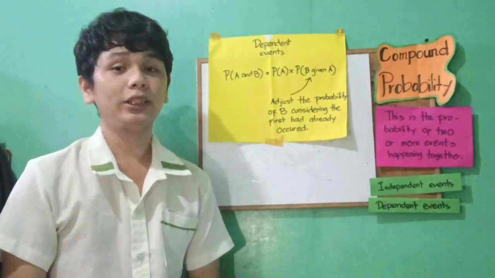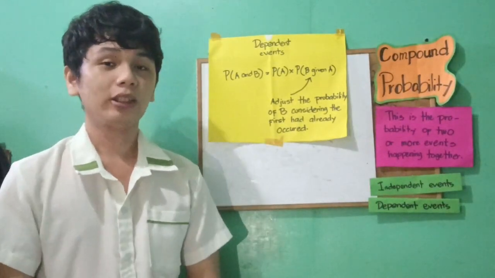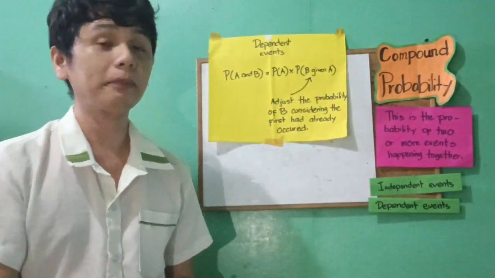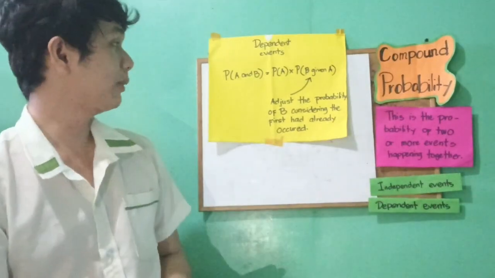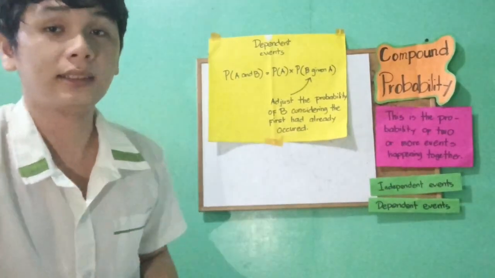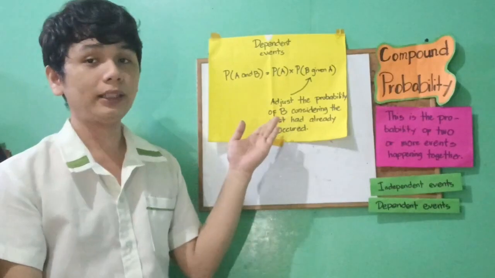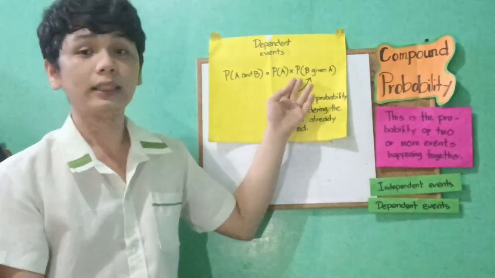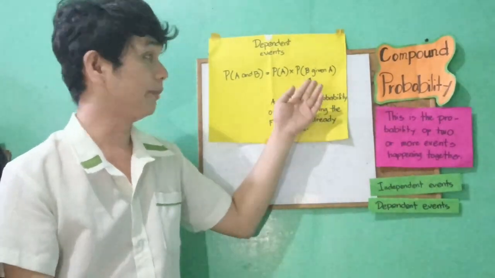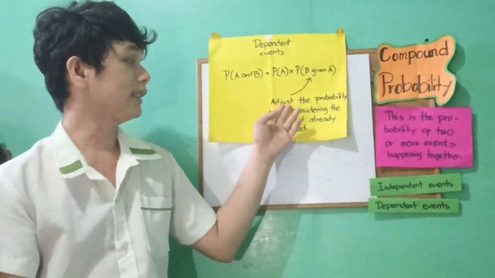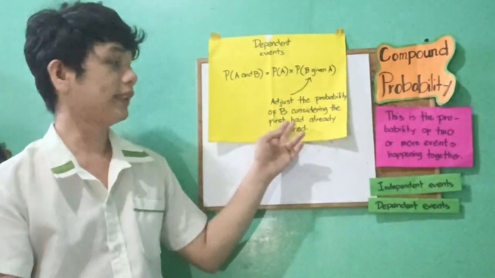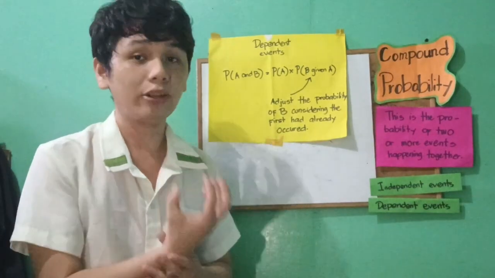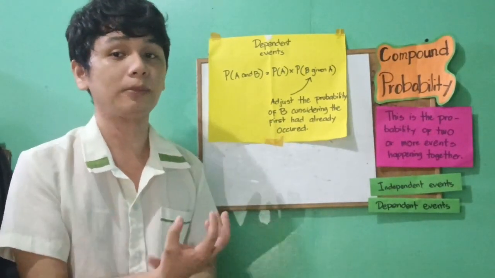Now let's proceed to the dependent event. Let me introduce the formula of the dependent event. I think it is the same as the independent one, but with a little change in the second part. The probability of the two events is equal to the probability of the first event times the probability of the second event given the first event. This means adjusting the probability of B, considering the first event has already occurred. As I said earlier, the total outcome is not the same as in the first probability.